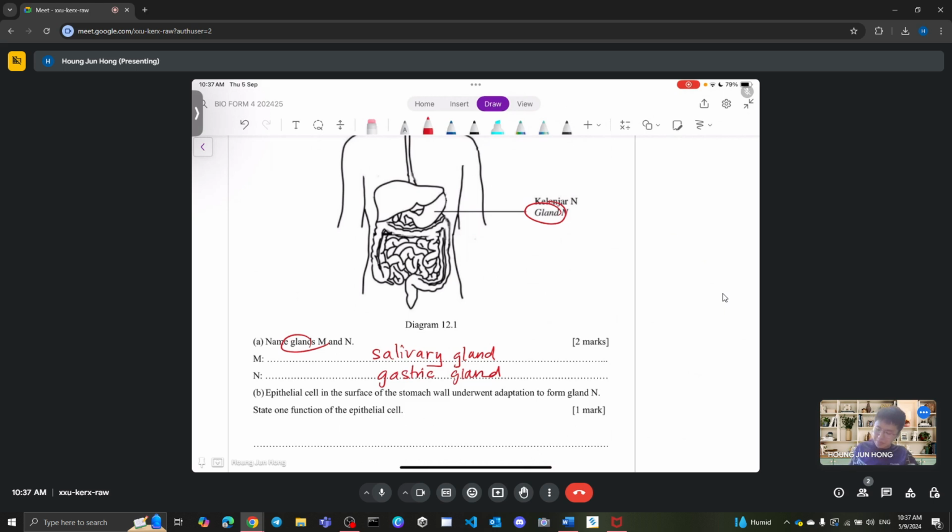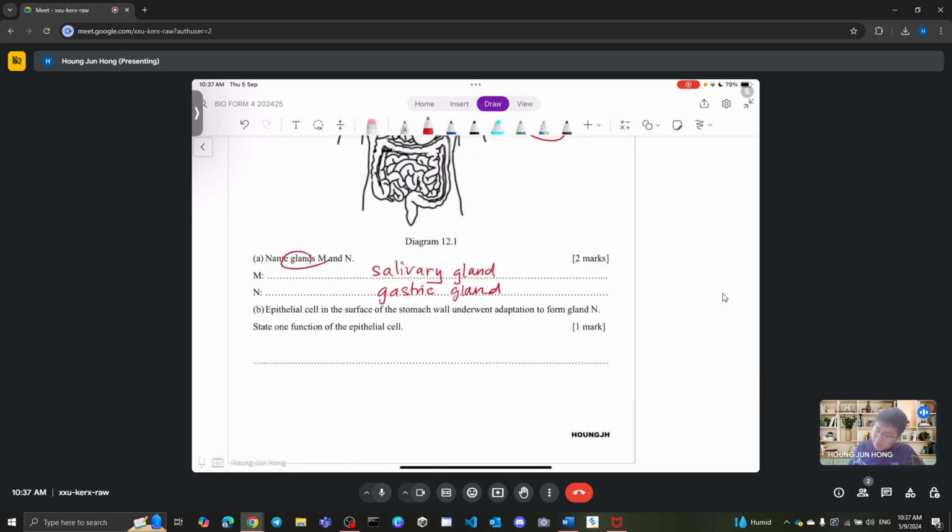Next one. What is the function of epithelial cell? Remember, epithelial cell is not just epithelial cell. They are actually specifically adapted epithelial cells. They are a little bit different. So what is the difference here? The difference is that you have, remember, three of them, right? You have chief cell, parietal cell, and also mucus cell. So let's just talk through each of them.